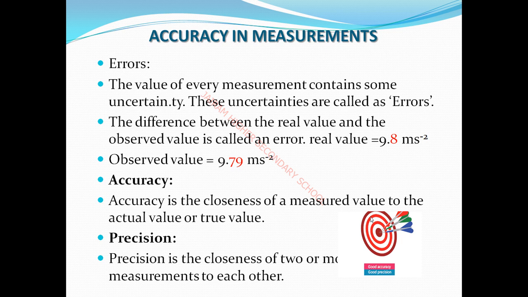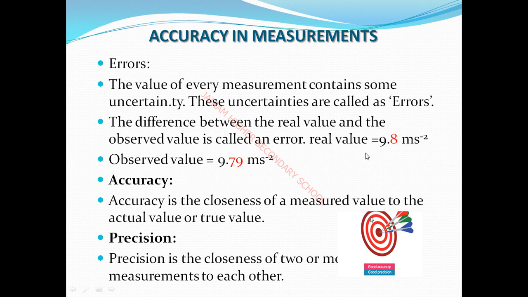The difference between the real value and the observed value is called an error. We can give two definitions. In every practical experiment we do, we measure values, and some error occurs. The difference between real value and observed value is called an error. Take the simple pendulum experiment: we do the experiment, measure the values and calculate. The real value is 9.8 meter per second square, that is the acceleration due to gravity.